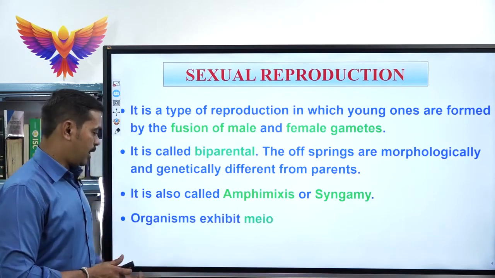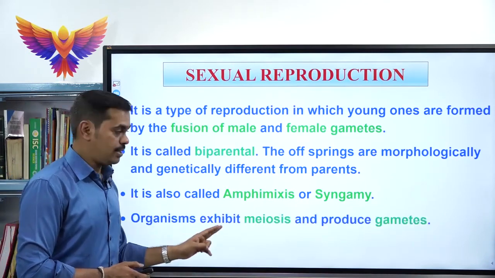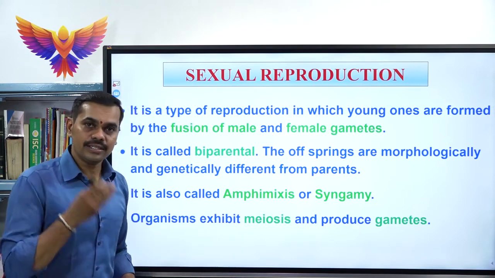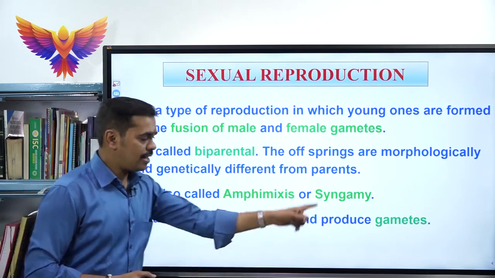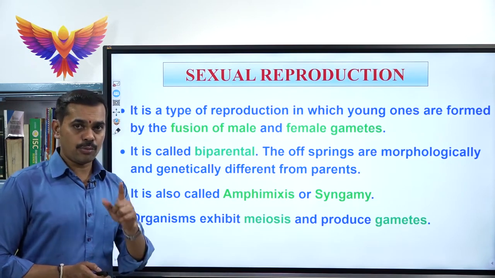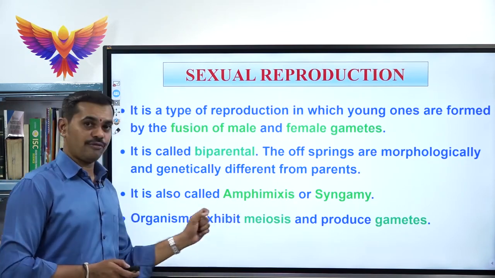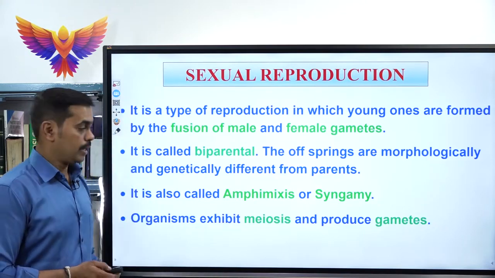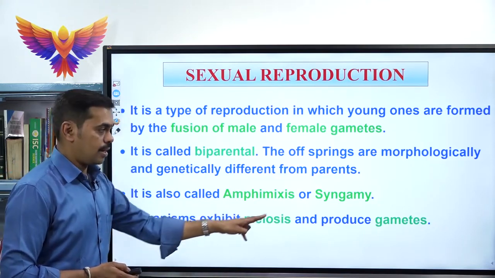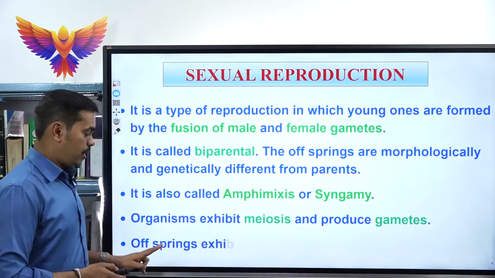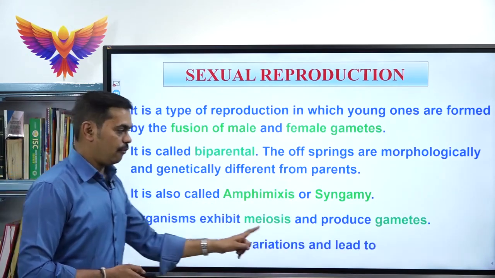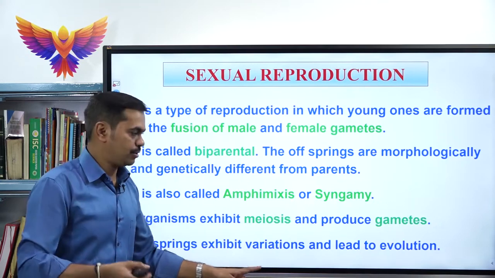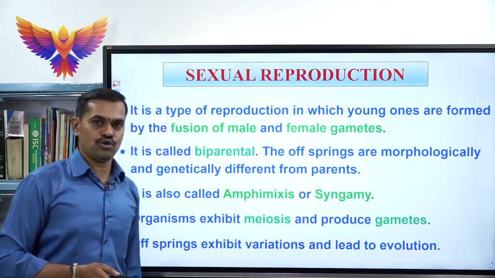And in sexual reproduction, the organisms exhibit meiosis. Once they exhibit meiosis, then definitely they produce gametes. Gametes are produced only with the help of a type of cell division called meiosis. It is also called reductional cell division. Since meiosis occurs, gametes are produced, the offspring exhibit variations, meaning changes, and this also leads to evolution.